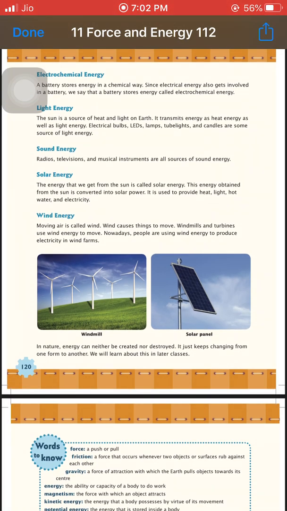Next one is solar energy. Solar is also related to the sun. The energy that we get from the sun is called solar energy, and that energy obtained from the sun is converted into different forms. For example, in solar power, solar energy is further converted into electrical energy also. It is used to provide heat, light, hot water and electricity.